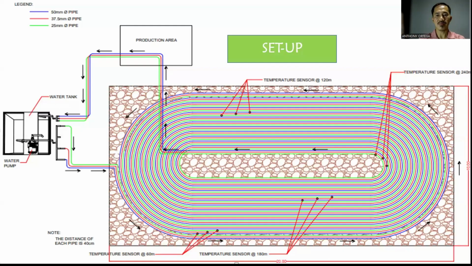For the experimental setup, a trench measuring 20 by 10 meter was dug to a depth of 2 meter. In this trench, a 240 meter long HDPE pipes with nominal diameters of 50 millimeter, 40 millimeter, and 25 millimeter were laid out in a spiral configuration. The outlet water temperatures were measured at the pipe lengths of 60, 120, 180, and 240 meter.